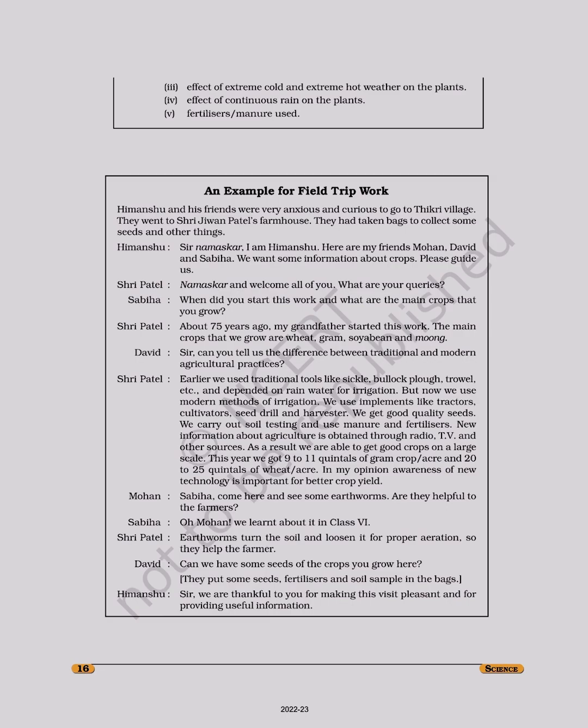We carry out soil testing and use manure and fertilizers. New information about agriculture is obtained through radio, TV, and other sources. As a result, we are able to get good crops on a large scale. This year we got 9 to 11 quintals of gram crop per acre and 20 to 25 quintals of wheat per acre. In my opinion, awareness of new technology is important for better crop yield.